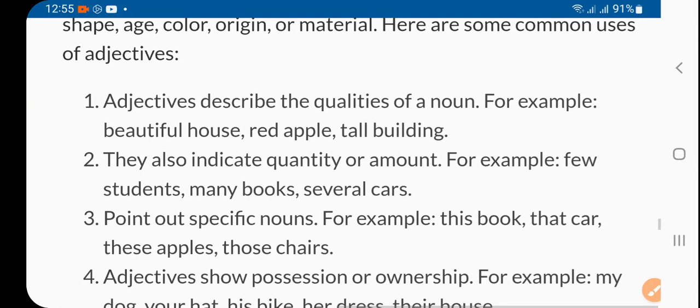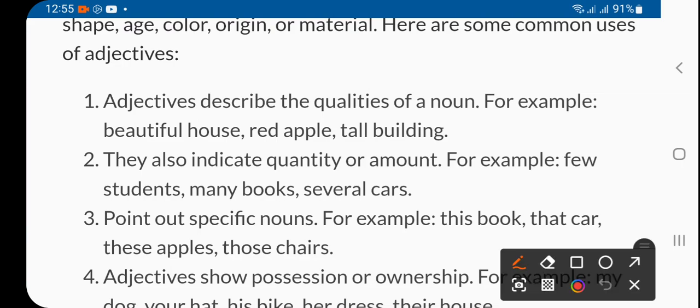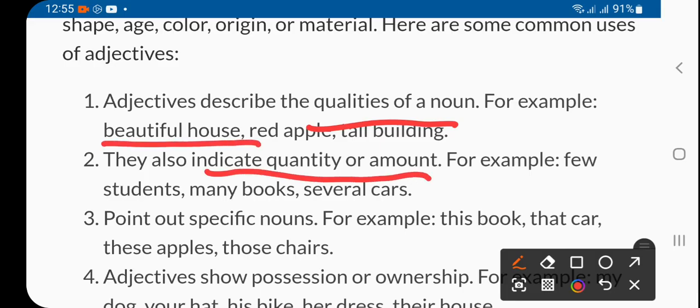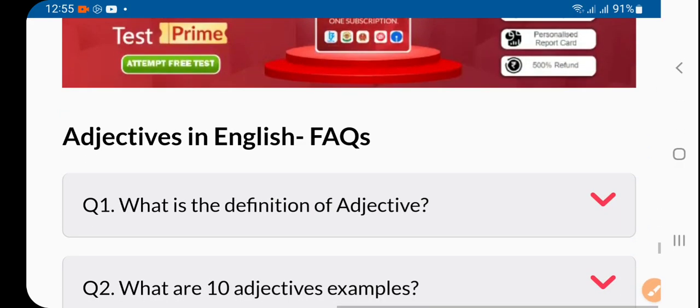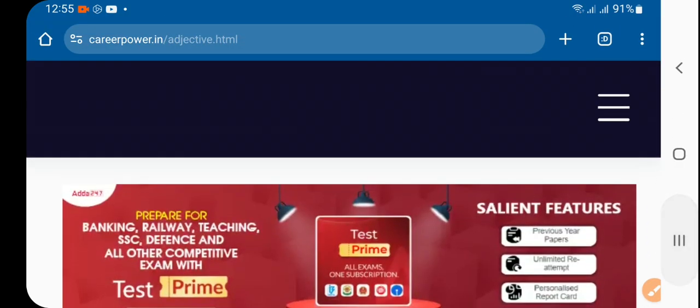Usage, you know that. What is the usage? Describe qualities of a noun, right? For example, beautiful house. Then sometimes indicate quantity or amount, like many books. Then sometimes this book, that car, this way it is used. You just read it out. Not very much important, but yes, an important thing is